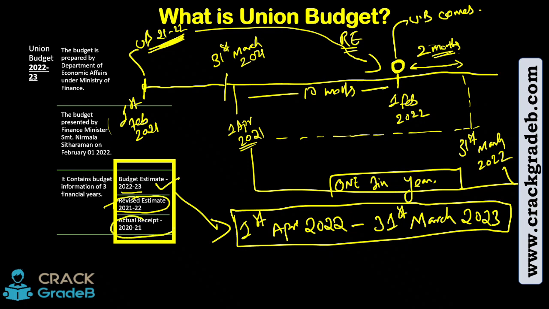Now actual receipt 2020-21. Now understand one thing, right? So there is a 2 month. देखो यहाँ पे 1st of Feb 2022 में गवर्नमेंट ने किसका रिविजन दिया? पिछले साल का, right. So if I go back, sorry, there is no space, okay. So 1st Feb 2020. So on 1st Feb 2020 again a union budget came for which financial year? Financial year 2021, right? Which would start from 1st of April 2020 to 31st of March 2021, right?